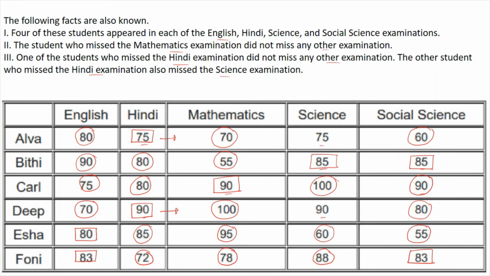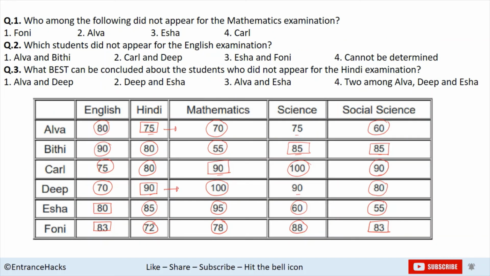Okay, now let's come to the questions. First question here is, who among the following did not appear for the mathematics exam? So we have Carl, who did not appear for mathematics. Which student did not appear for English? English we have Isha and Phony. What best can be concluded of the students who did not appear for the Hindi examination? Hindi, Elva and Deep. Elva and Deep did not appear. So this is the answer.